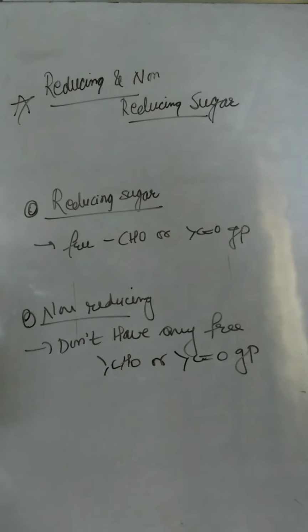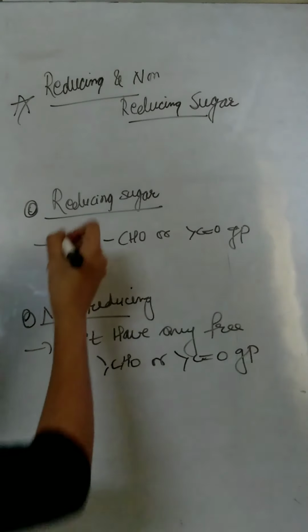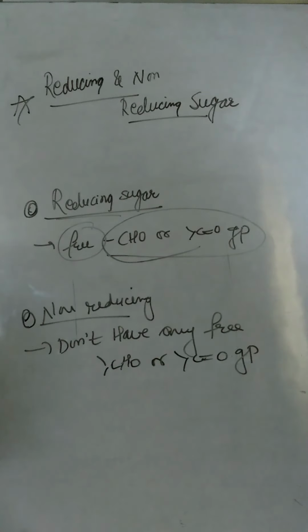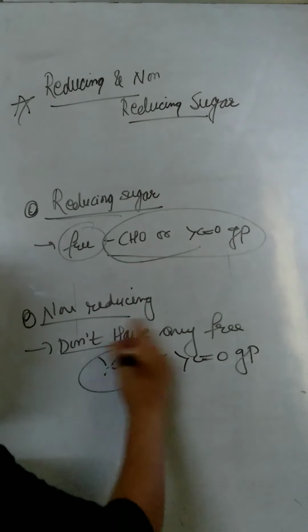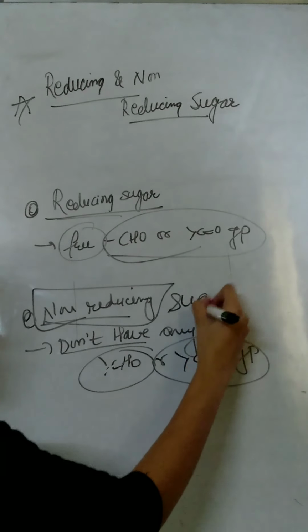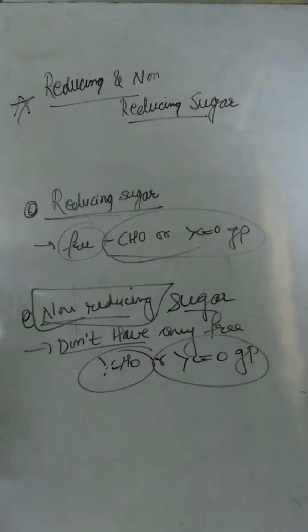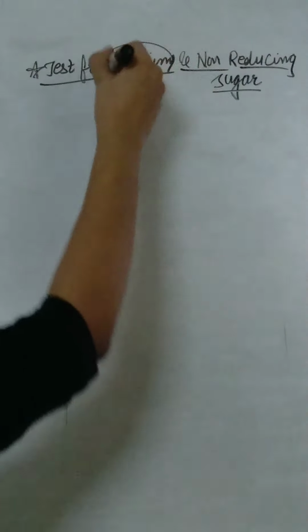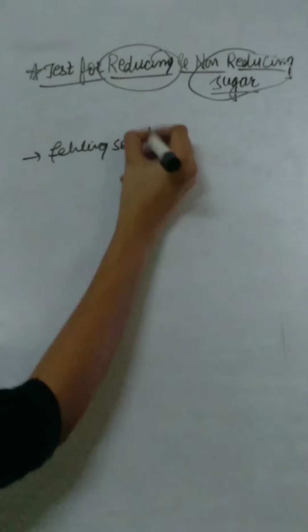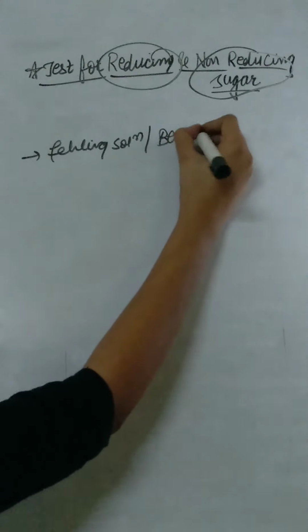Reducing and non-reducing sugars. Reducing sugars are those sugars which contain free aldehyde or ketone groups, and those sugars which don't have any free aldehyde or ketone groups are known as non-reducing sugars. To test whether the sugar is reducing or non-reducing, we use Fehling solution or Benedict solution.